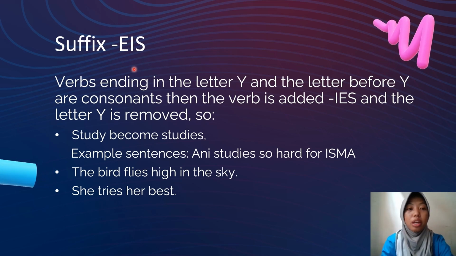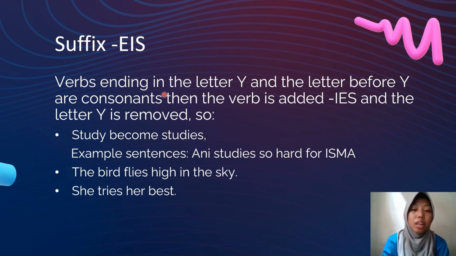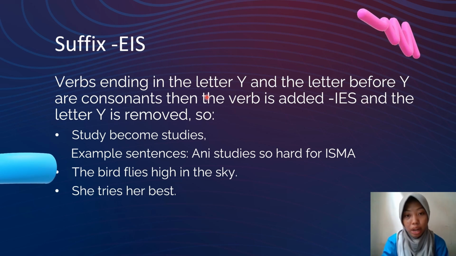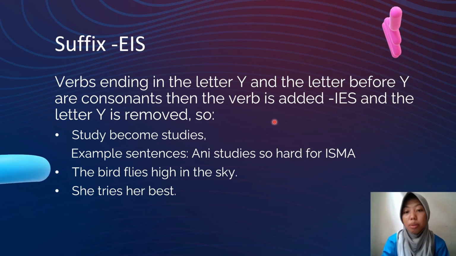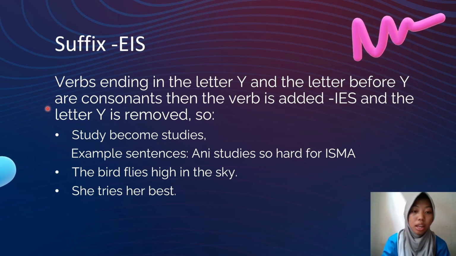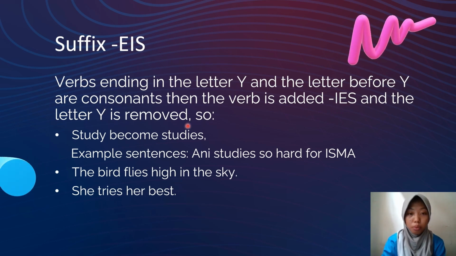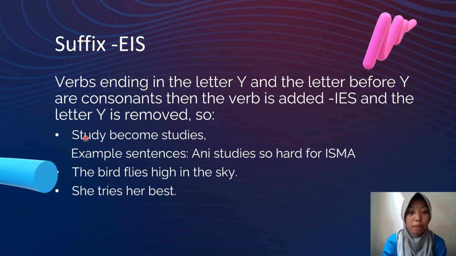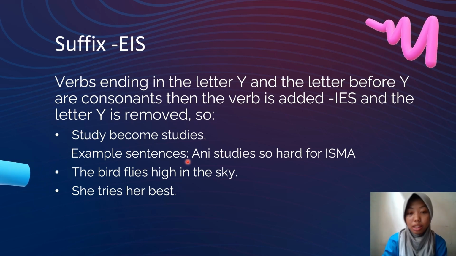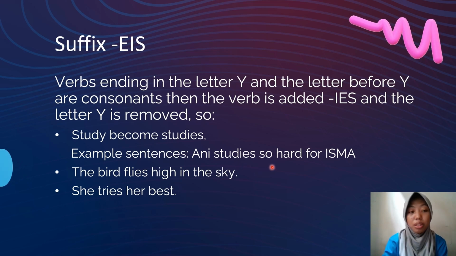Suffix ies: if the verb ends in the letter y and the letter before y is a consonant, then the verb is added with ies and the letter y is removed. So here I have an example: study becomes studies. Example sentence: Anisa studies so hard for Isma.